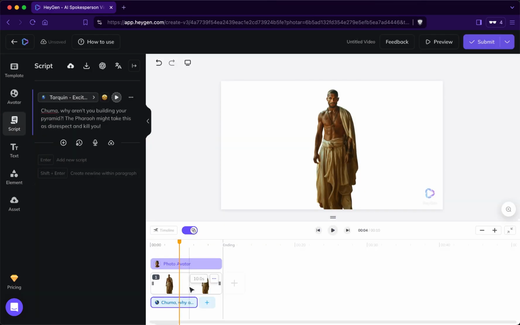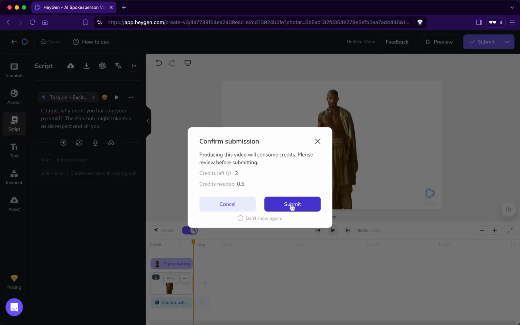So press on that. And then the next thing, we can see that the text is this long. So you can see here the timing as on a normal video editor. And the timing takes about, let's say, 5 seconds. In that case, we have to drag back the character until the end of our audio file, and then we can press on submit, and then it's going to generate our video with the voice animation. I'm going to press on cancel here because I've already done that.